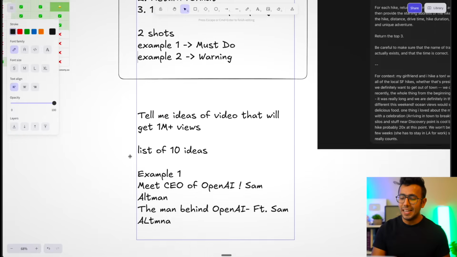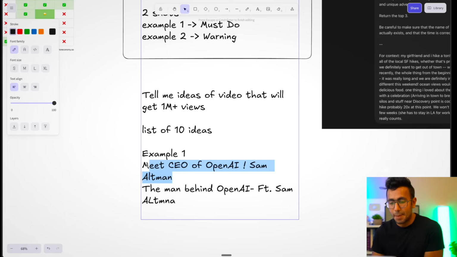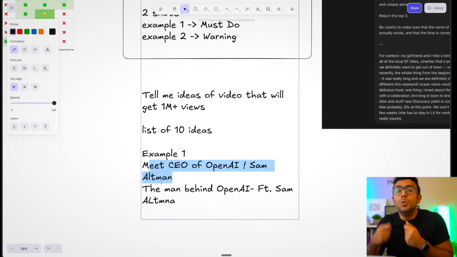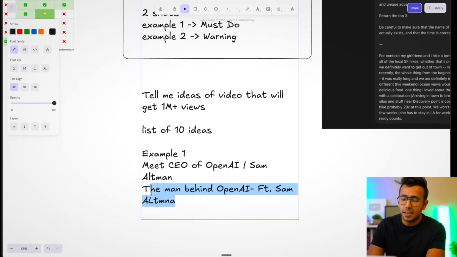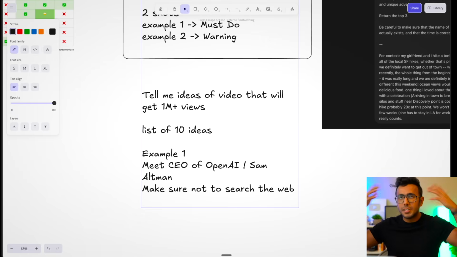So the idea is, make sure you give a prompt with something as an example. Number 2, something it should never do, so it doesn't hallucinate. Let's say in CursorAI, when I type a prompt, I say make sure not to search the web. So that's why it only uses its own memory or training data to code.